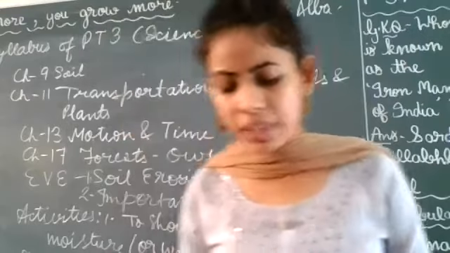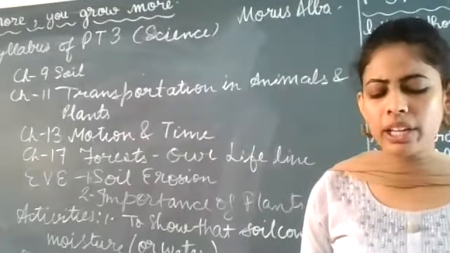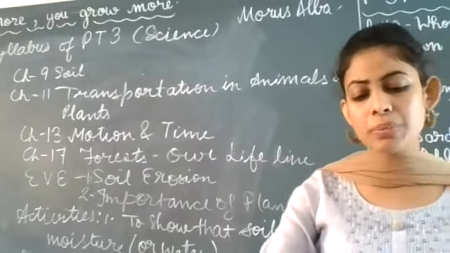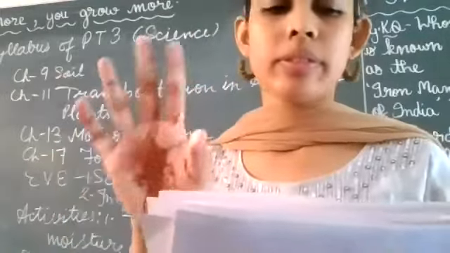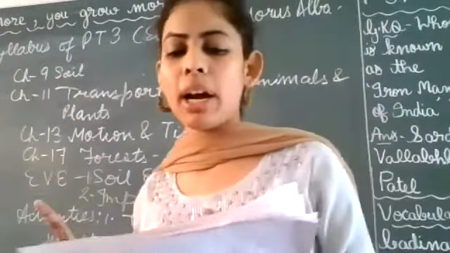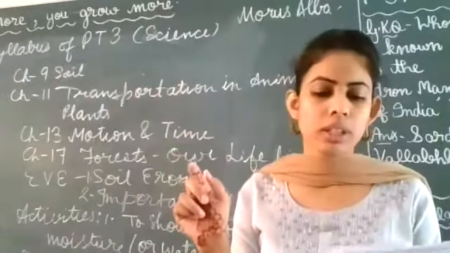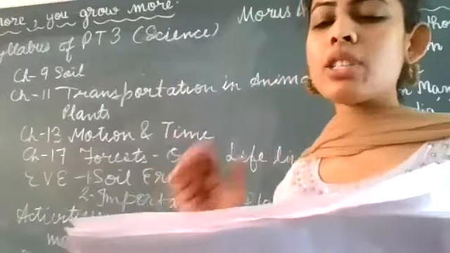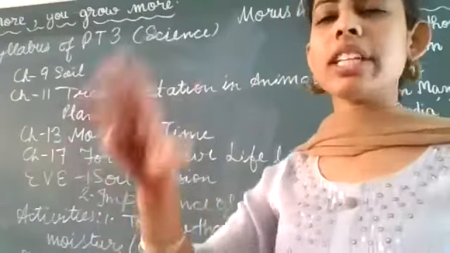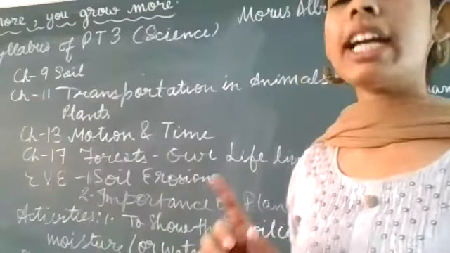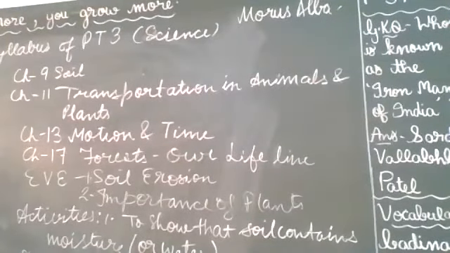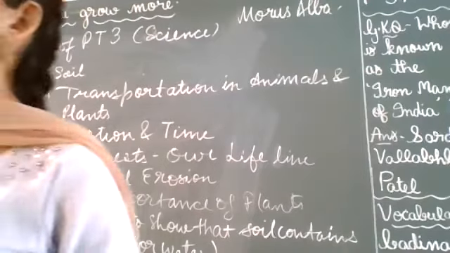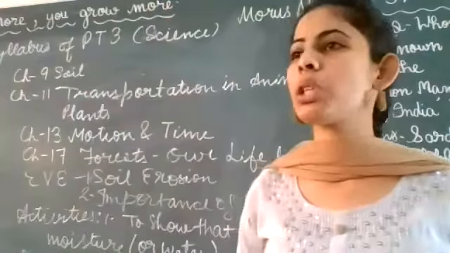A substance X reacts with the substance Y to produce a gas and other substances. When the gas is passed through a substance, it results into milkiness. Identify X, Y, Z. X is vinegar, Y is baking soda, Z is lime. This activity is already given in your textbook of science.